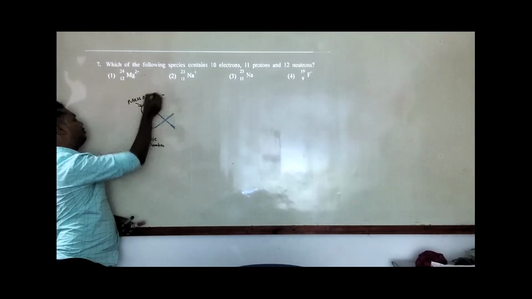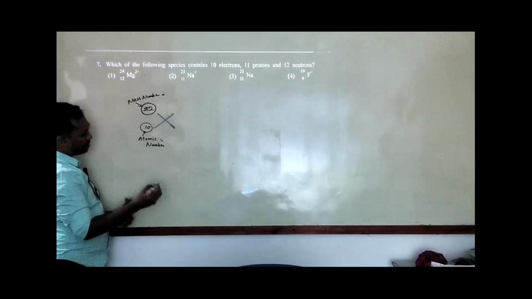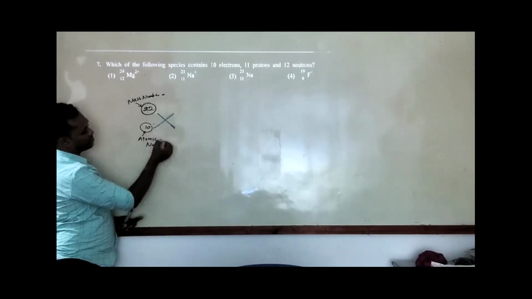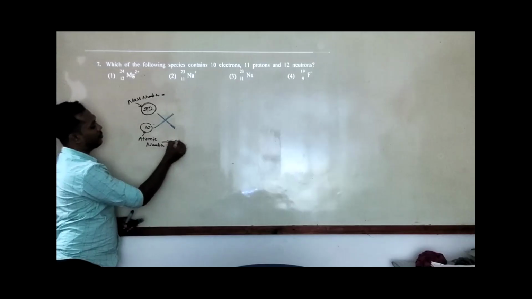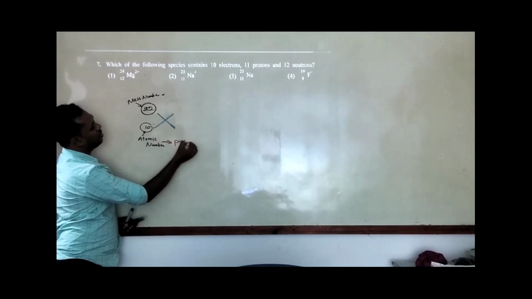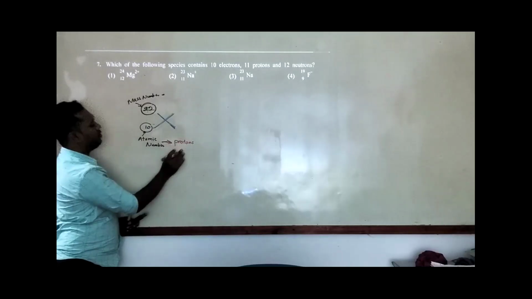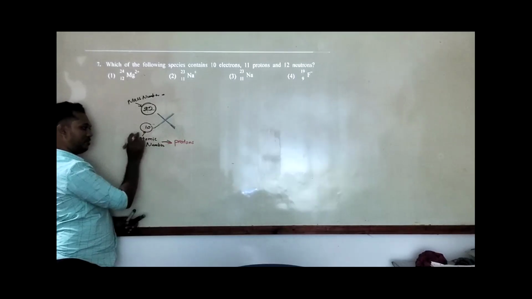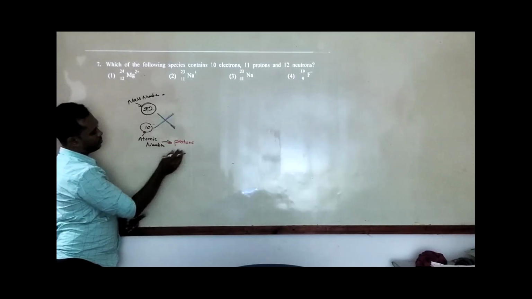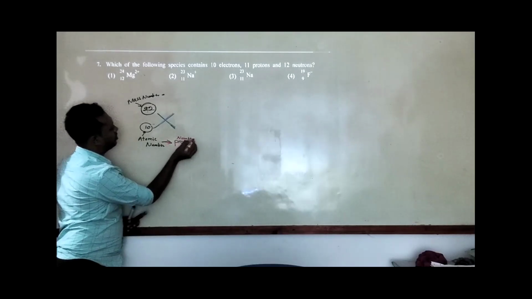So you have to consider the atomic number. The atomic number is defined as how many protons are in the element or in the ion. In this element X, we have atomic number 10, so it has 10 protons. This is mentioned as the number of protons.